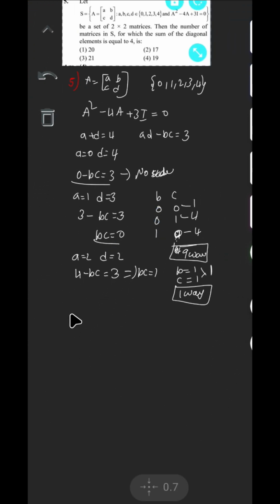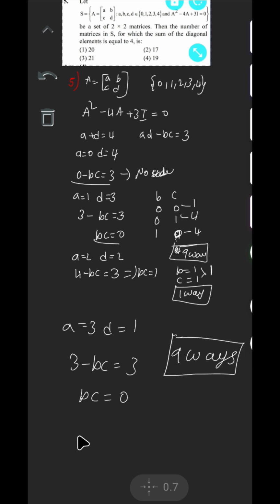Next, A is equal to 3, D is equal to 1. So AD means 3, minus BC is equal to 3, so BC is equal to 0. So BC is equal to 0 gives 9 ways. Next, A is equal to 4, D is equal to 0. So 0 minus BC is equal to 3, so it is negative. There is no possibility. Total number of ways: here 9, here 9, 18 plus 1, 19. The total number of ways to form a matrix is 19. Option 4 is the right answer.